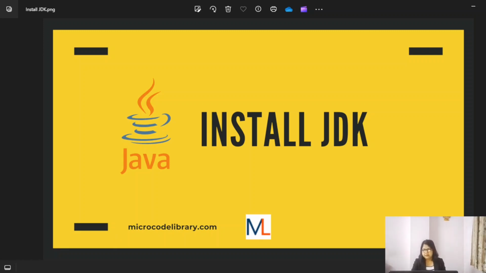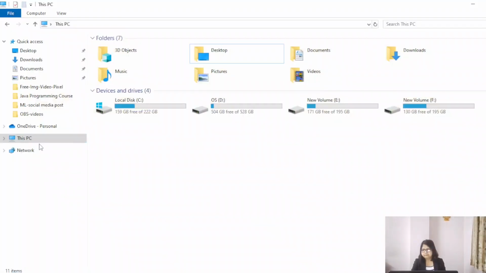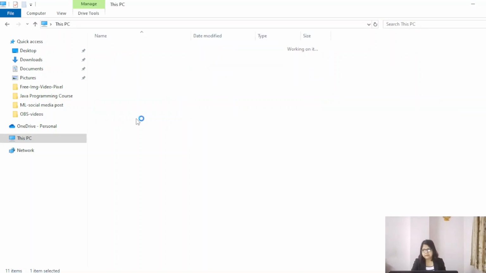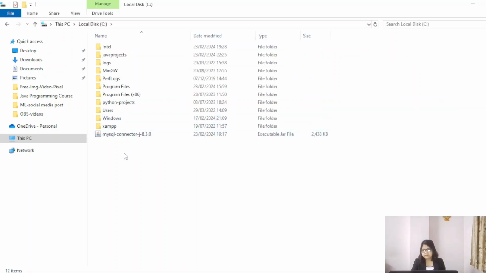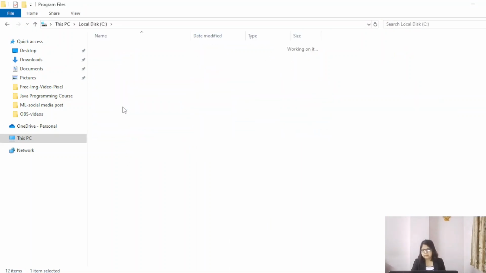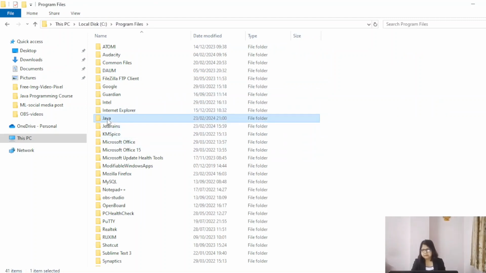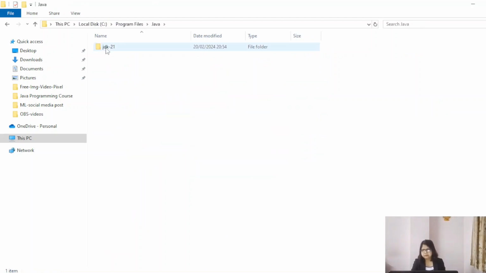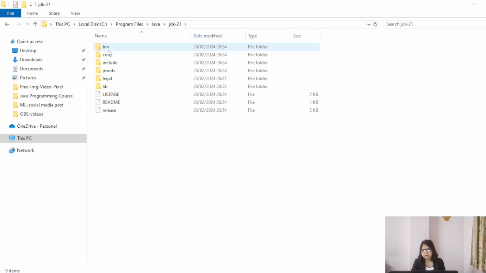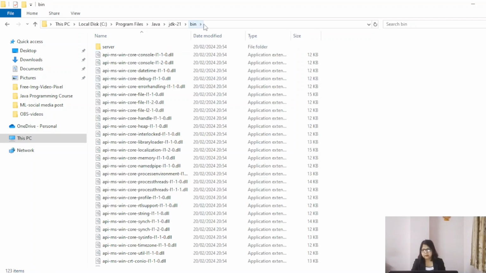For this, first go to the C drive, then Program Files, and then Java, and then this JDK folder and bin, and copy this path.